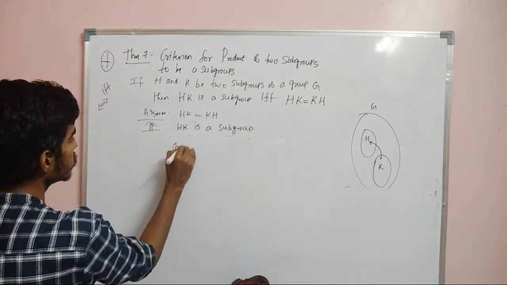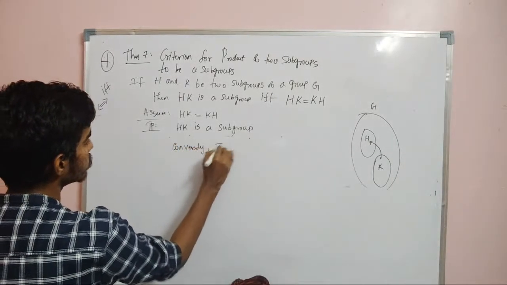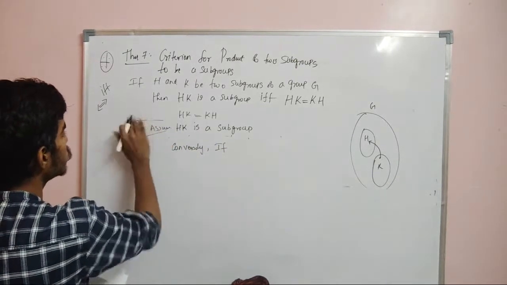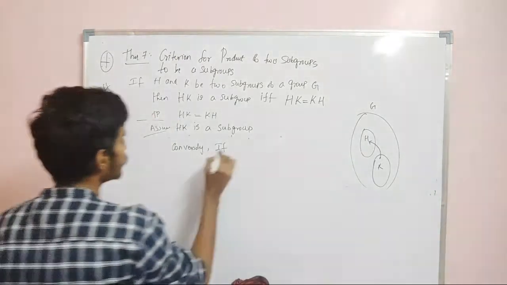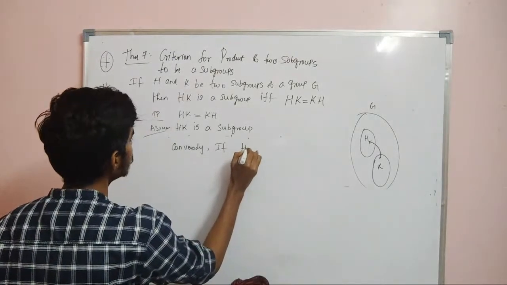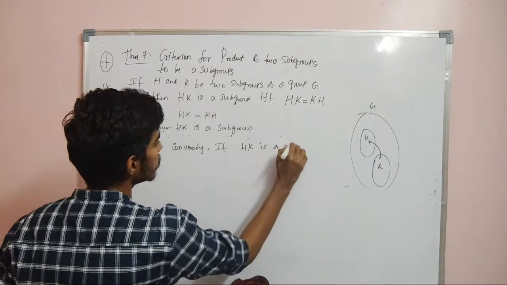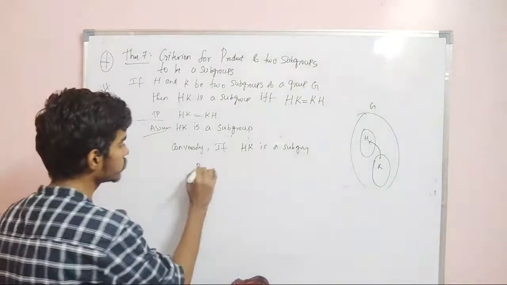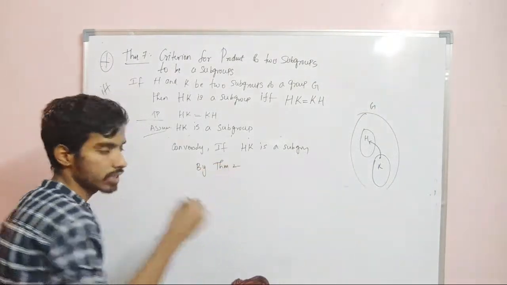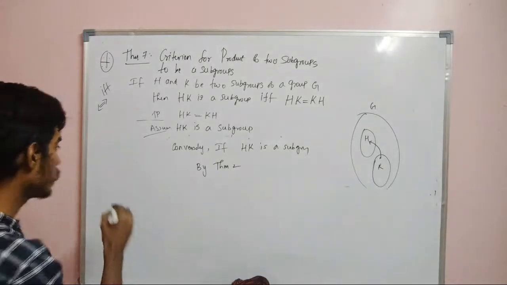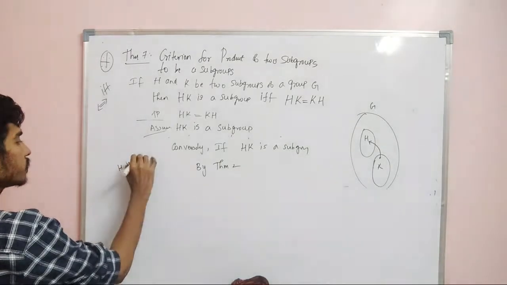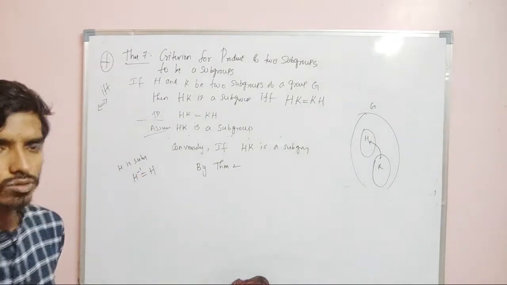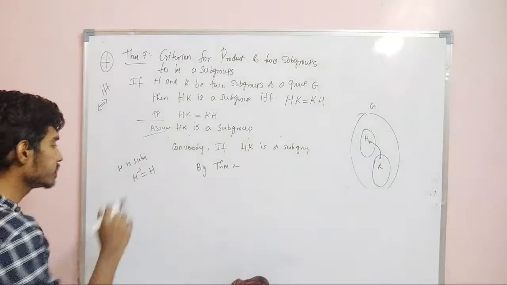So conversely, this is assumption and this is to prove. Now if by assumption HK is a subgroup, now by theorem 2, so you just have to quote the theorem, right? So by theorem 2, what we have proved, if H is a subgroup, then H inverse is same as H. This is theorem 2, right? So just go through the theorem, and I think it is theorem 2. So H inverse is same as H.